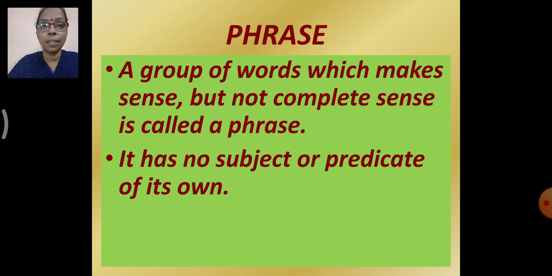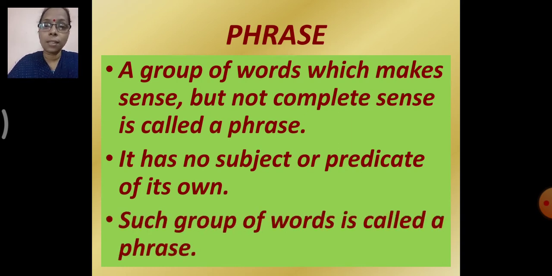Because we have done it in our previous chapter of verbs also. What is a subject and a predicate in a sentence, right? So it has no subject or predicate of its own, and such a group of words is called a phrase, right? Now the concept will be clearer when we do a few sentences related to that.